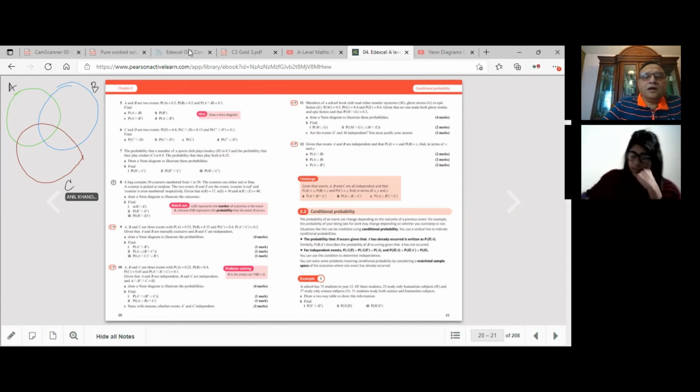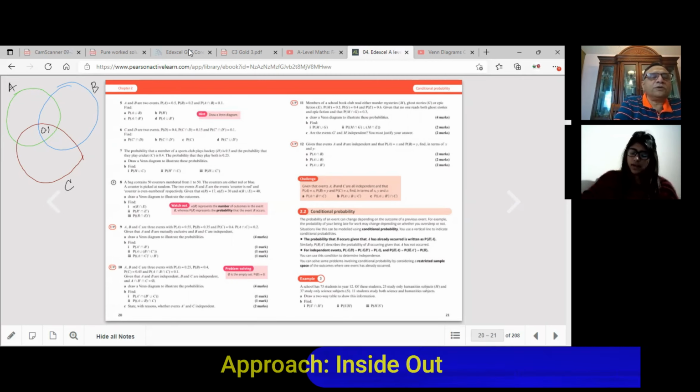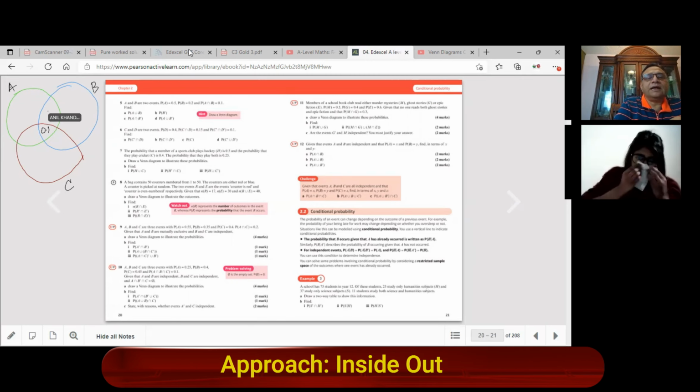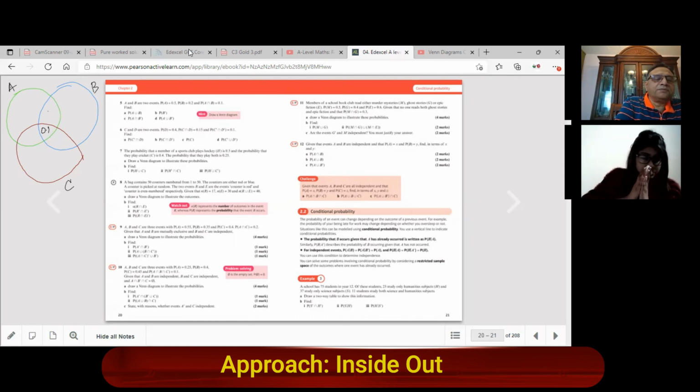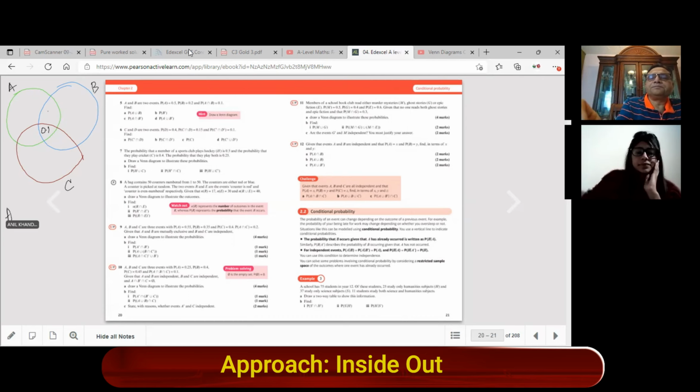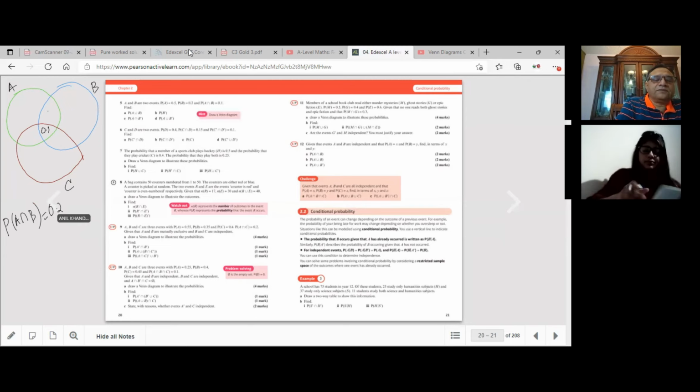You are given that the probability of A intersection B intersection C is 0.1, correct? So this probability right in the middle is 0.1. Once you know the intersection of all three, that is the inside point. From there, we have to go outside. Now, let's look into what should come between A and B. What is the probability of A intersection B? The probability of A is 0.25 times 0.4.